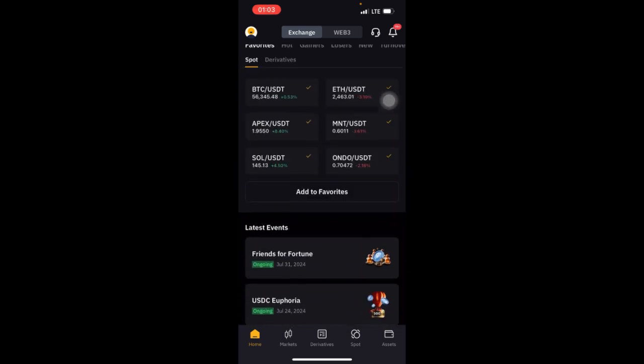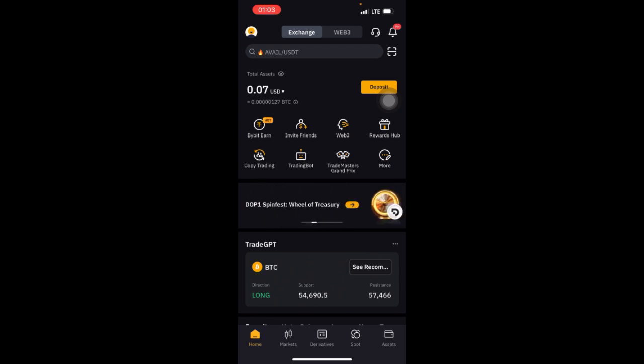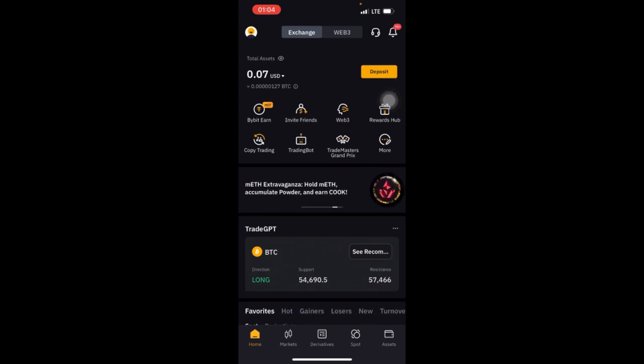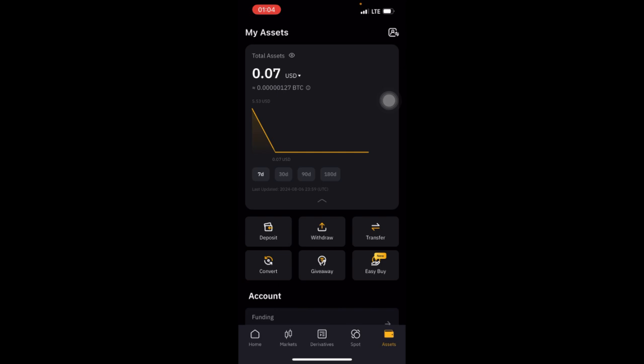When you verify your account, you see something like this. Because you are new to this, it means that your account is worth zero. You don't have anything in your account, so you need money inside. So you go to your assets. If you go to your assets, this is how your assets look like.